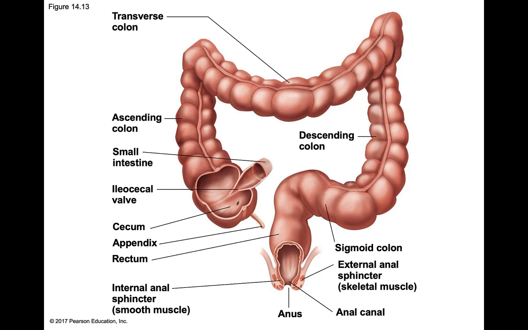So when you're potty training a child, one of the things that they're learning is the ability to control the external sphincter and the ability to defecate voluntarily.